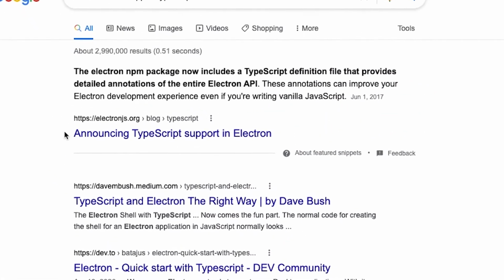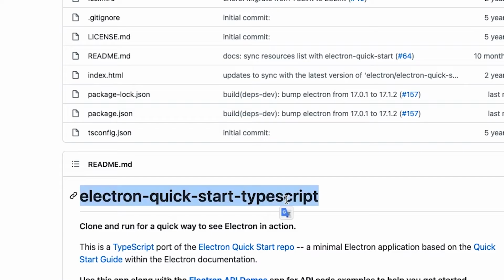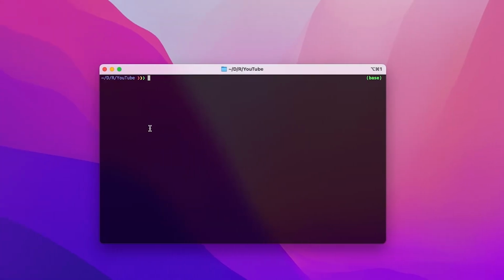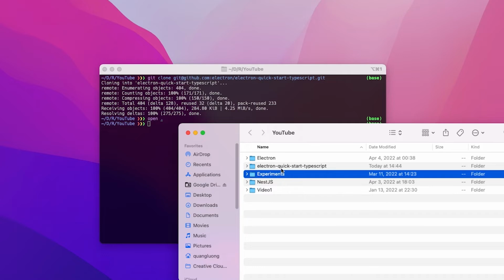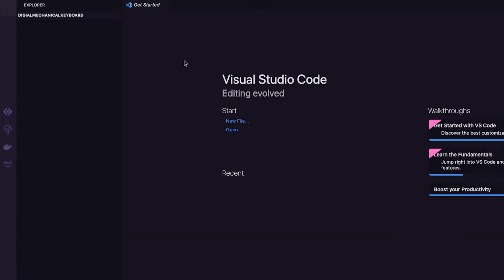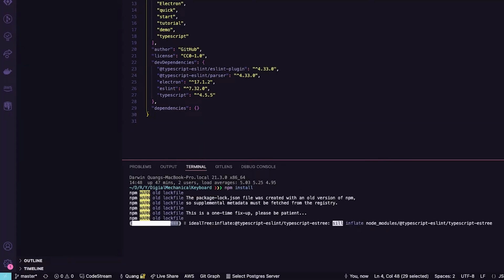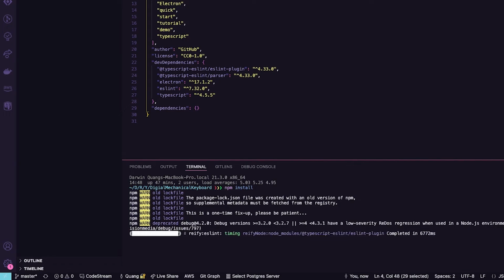Thankfully, Electron supports TypeScript out of the box. Even better, they have a starter code as well. You can easily clone the code and make some modification to personalize it, like changing the name of the project. Also, this is a perfect time to install all the dependencies that the project needs.